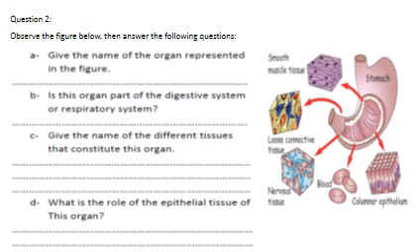Okay Karen, question 2. The organ is the stomach. Yes, you can pick this from the figure. It's found in the figure. This is the stomach. Okay, so the organ represented in this figure is the stomach. Rama, B. Is this organ part of the digestive system or respiratory system? Digestive system. Yes, it's a part of the digestive system.